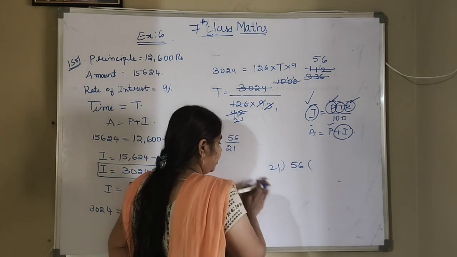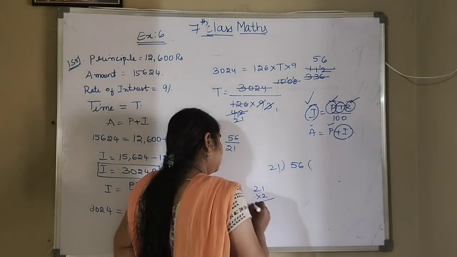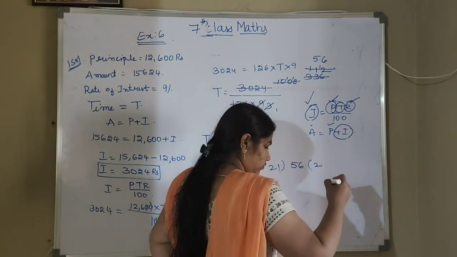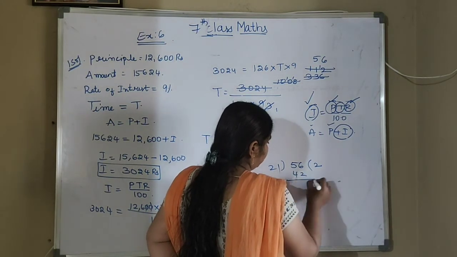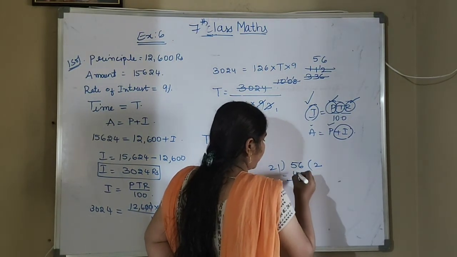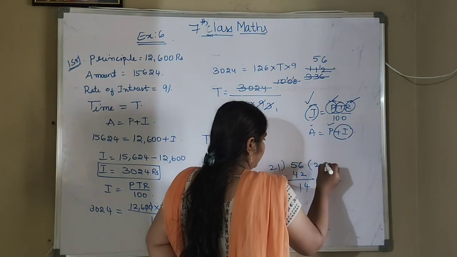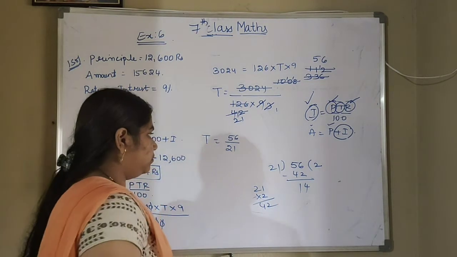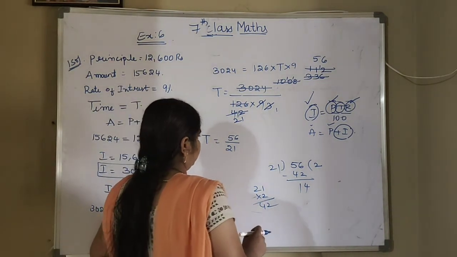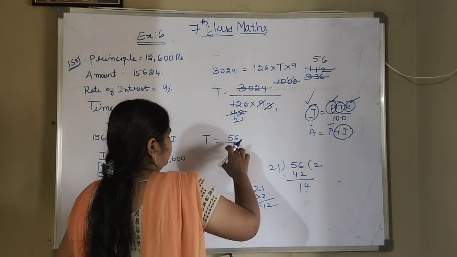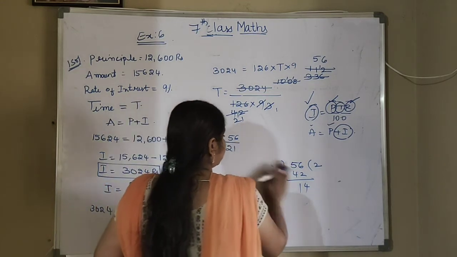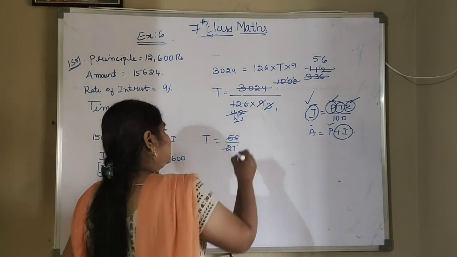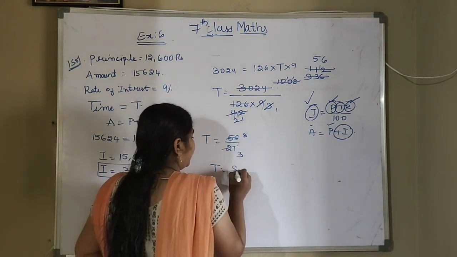It will not get. 21 2s are 42. 6 minus 2 is 4. 5 minus 4 is 1. So you got it as, still can we cancel? We can cancel in the 7 table here. 7 3s are 21, 7 7s are 49, 7 8s are 56. So you got it as 8 by 3.